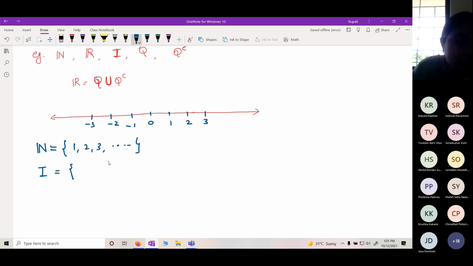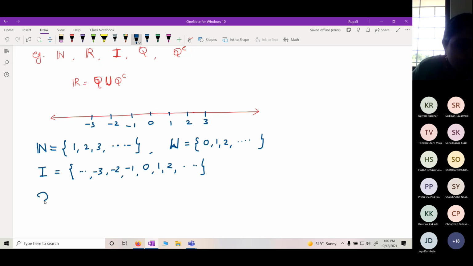What is the set of integers? On the number line, minus 2, minus 1, zero, plus 1, plus 2, and here -1, -2, -3, right? After the set of natural numbers, whole numbers we denote by W. Whole numbers means 0, 1, 2, and so on. Natural numbers plus 0.